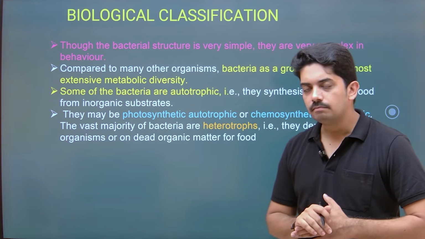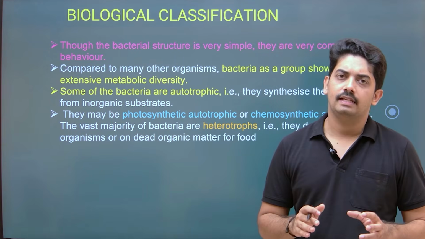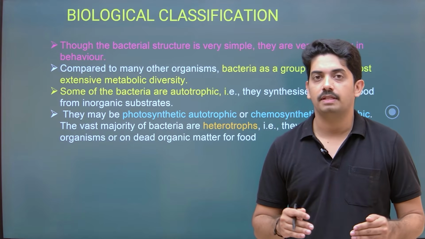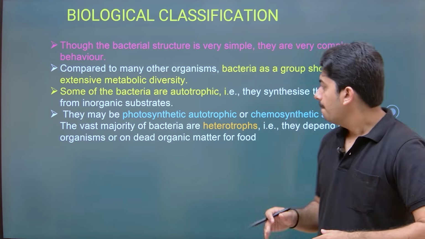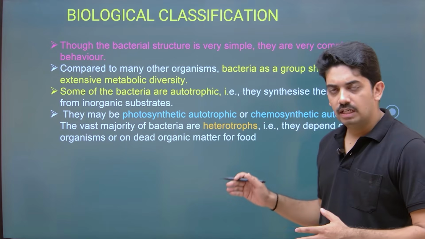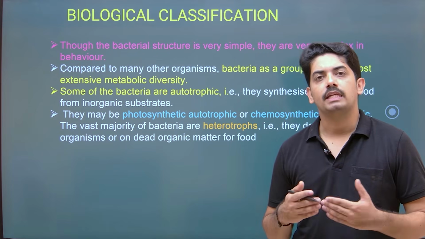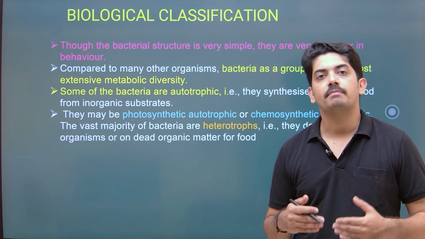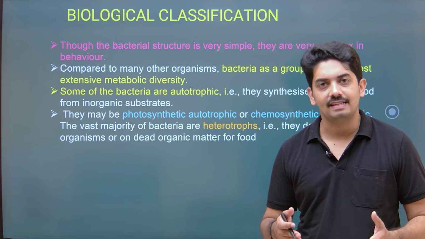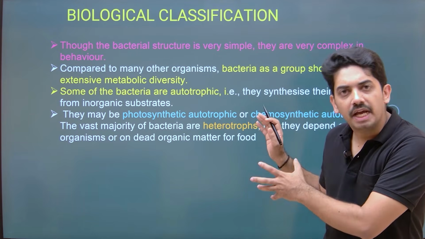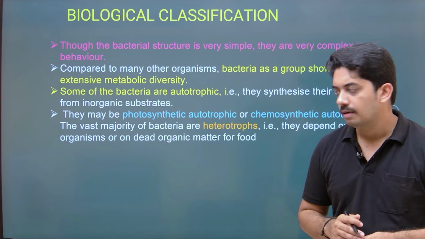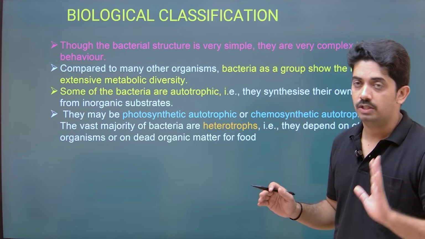Now coming to characters. Just now I said they can survive in extreme temperature, extreme salt habitat. Okay. And some of them are phototrophs, some of them are chemoautotrophs, some of them are heterotrophs, some of them are parasites, some of them are pathogens. You observe a diverse mode of nutrition in bacteria. Some of them are saprophytes also.